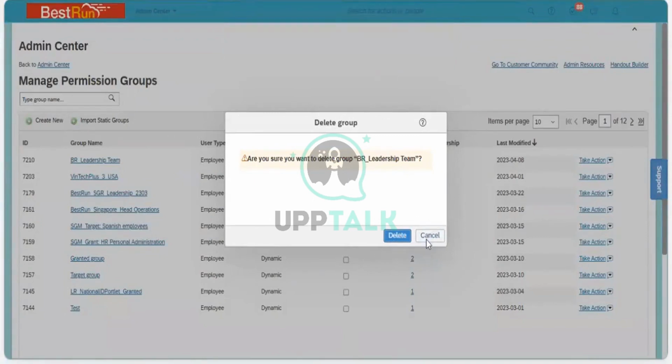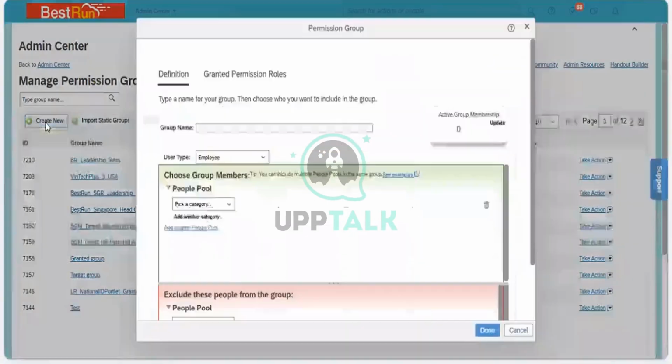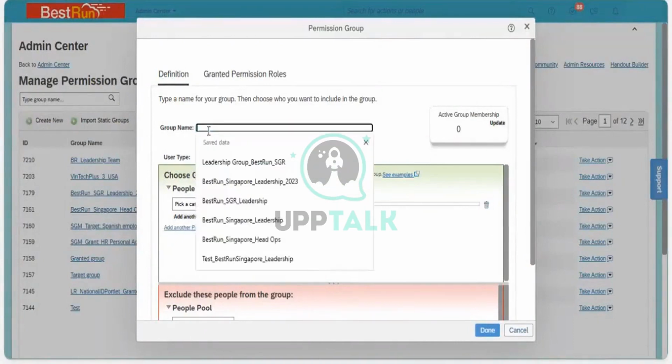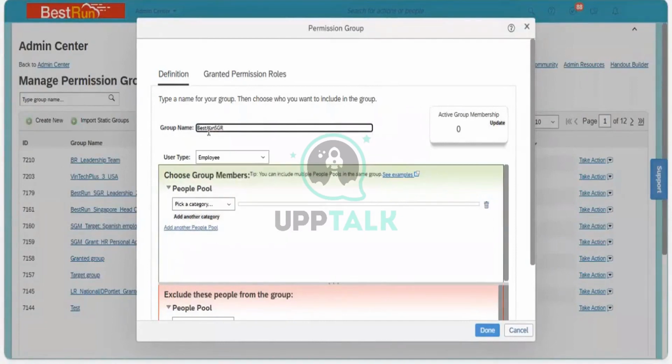Okay, so let me take it here. I'm going to create a new one and specify a group name, and I'm giving that group name as the registry.